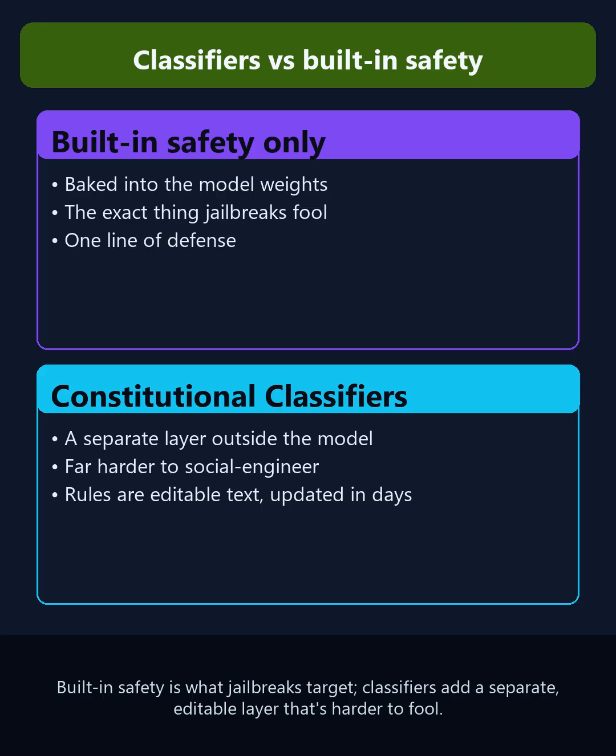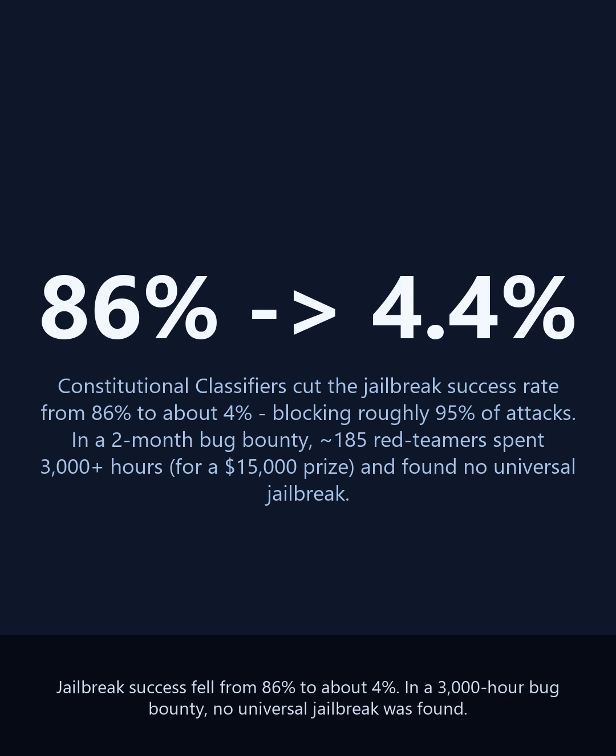How is this different from just relying on the model's own safety? Built-in safety is one line of defense baked into the weights, and it's the thing jailbreaks are designed to fool. Constitutional classifiers add a separate, dedicated layer outside the model that is far harder to social engineer. Unlike a fixed moderation list, the constitution is natural language, so you can update the rules and regenerate training data in days, not months.